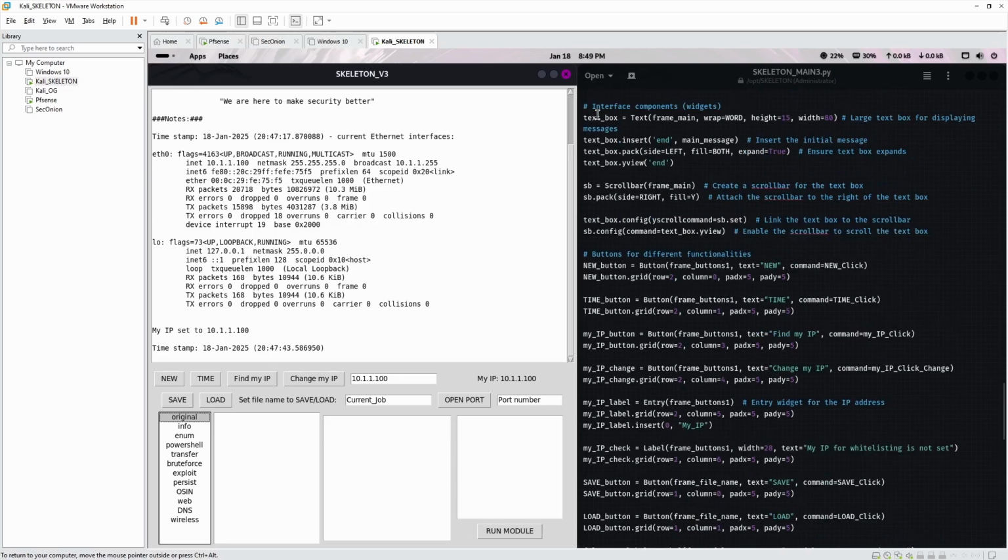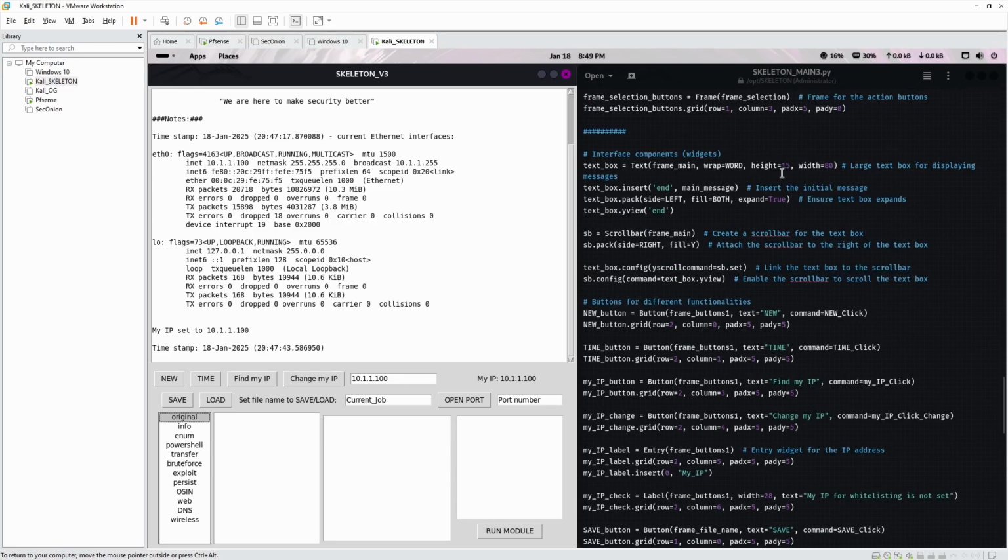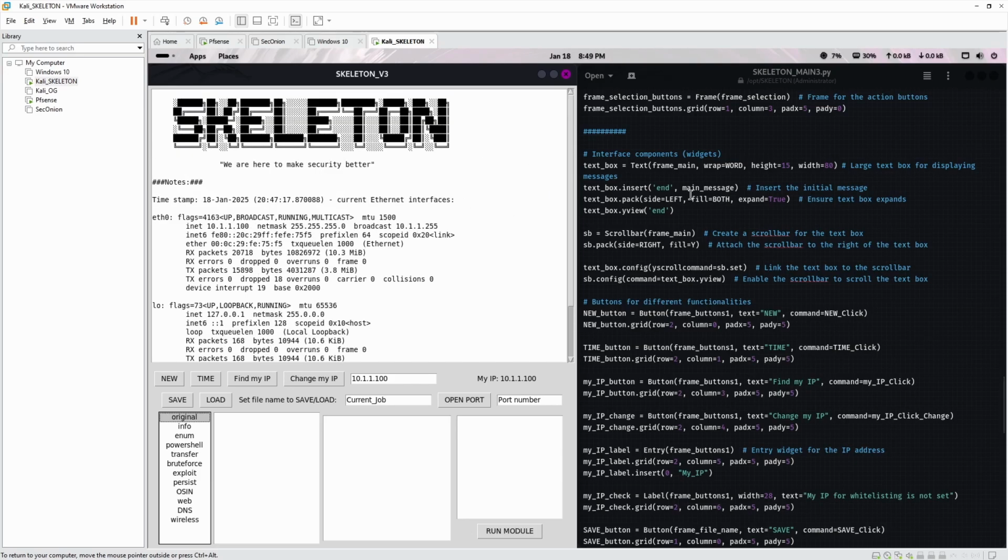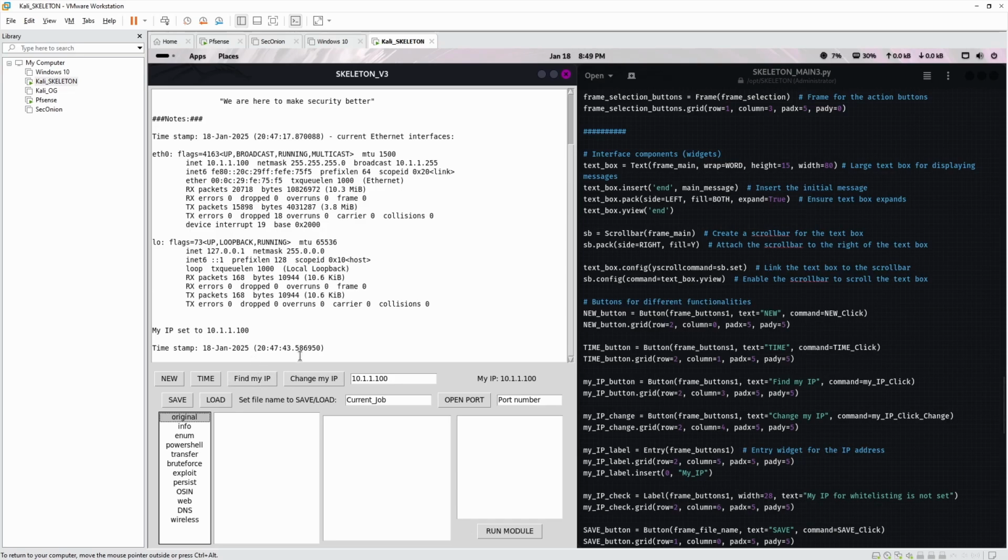So we got the text box, pretty much wraps and how big it is. And it's talking about how it's going to be on the left. It's going to fill both ways and expand. And you got the main message, which is what skeleton is here. That's this bit. That pretty much gets inserted. And then you view from the bottom. So whenever you add more stuff, it goes to the bottom.